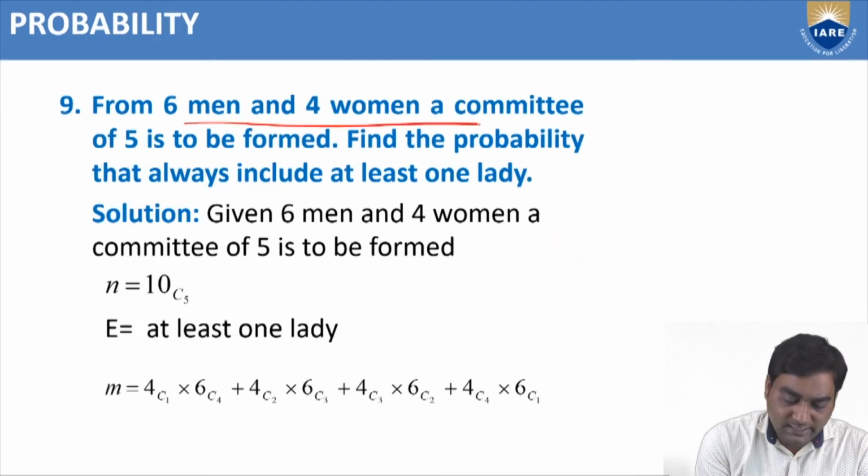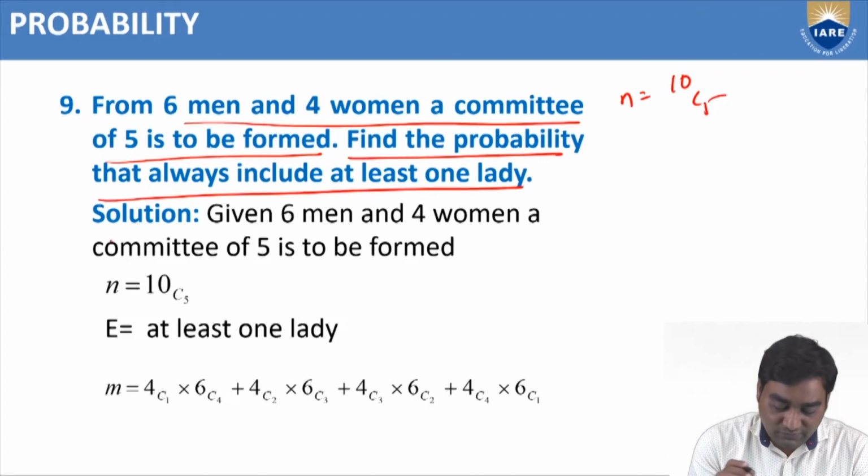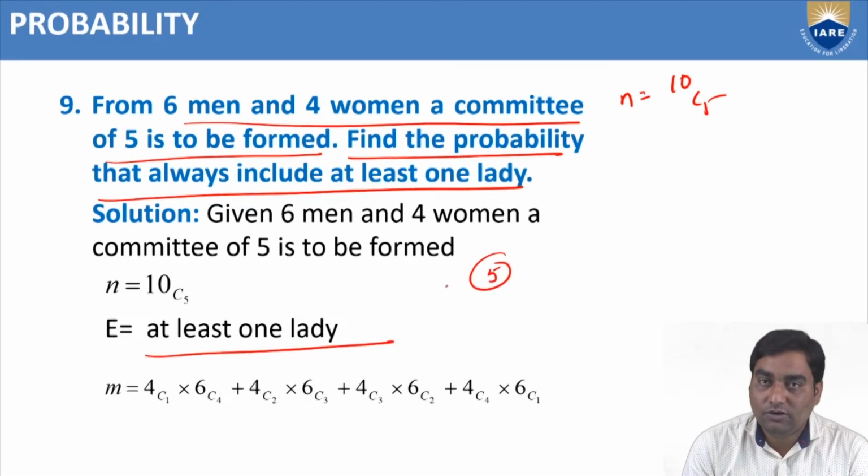Now, from 6 men and 4 women, a committee of 5 is to be formed. Total 10, 10C5, 5 required. Find the probability that it always includes at least 1 lady. Coming to this, at least 1 lady out of 5 members. First case, 1 lady mandatory. That means the remaining 4 are men. 1 woman and 4 men.